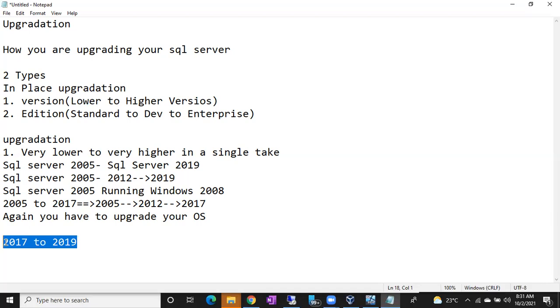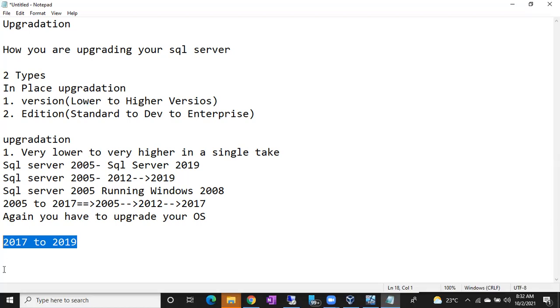There is no separate method to upgrade from 2012 to 2019, 2014 to 2019, 2016 to 2019. Okay, 2017 to 2019, the methods are the same. In all upgradations we follow the same method. If you know how to upgrade one version, then that's fine. You can upgrade any version. So in our discussion, we'll upgrade from 2017 to 2019.